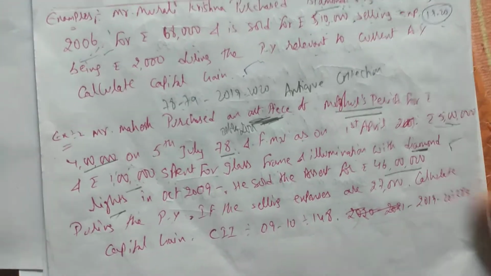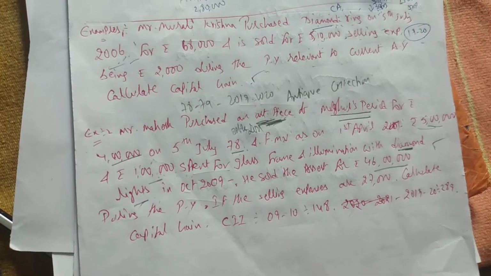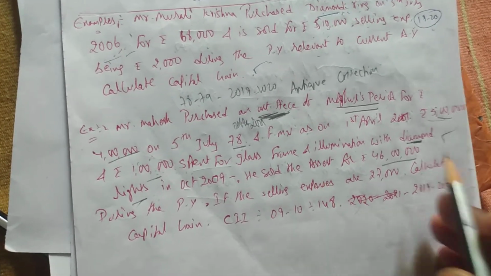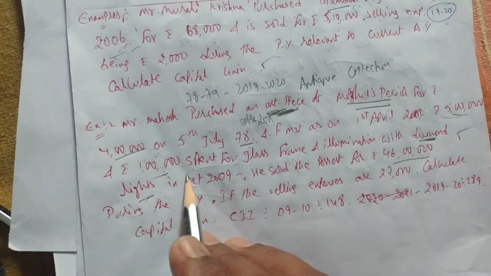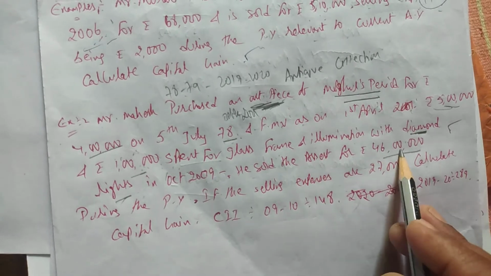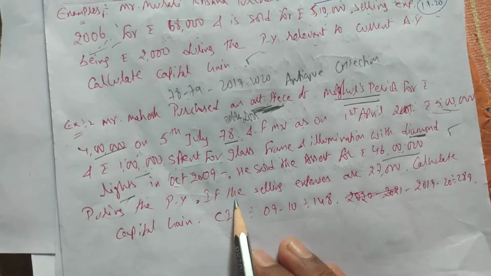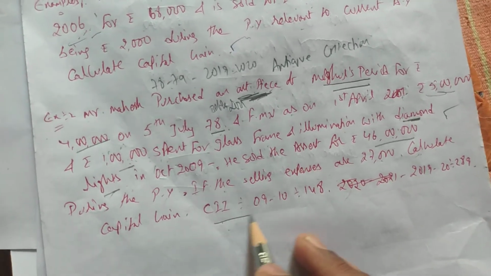In the previous problem, the first example, there was a whitewash. We are not considering whitewash as capital expenditure; we call it revenue expenditure. And here he is putting diamonds, which means capital expenditure. So 1 lakh we have to take as cost of improvement in this problem. Next, what is it saying? He sold the asset for 46 lakhs in the previous year, with a selling expense of 27,000. Calculate the capital gain. CII is given, like this it will be given in the question.